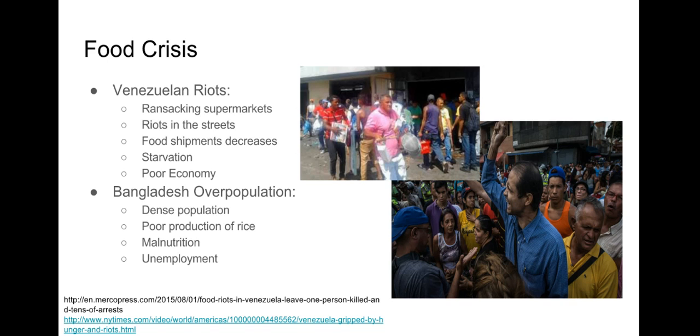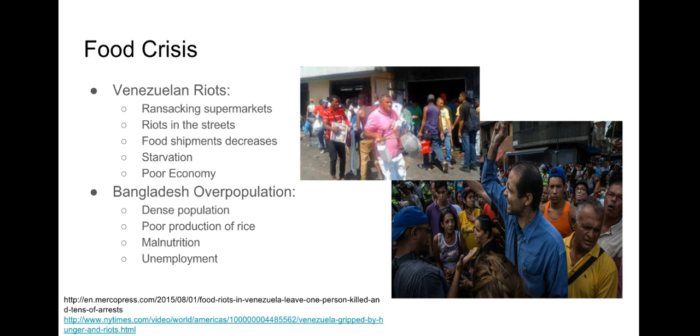Venezuela and Bangladesh have been struggling with this crisis of lack of food for many years, and it seems it will never end. Both countries have poor economies, resulting in the government's lack of money for food. That is contributing to the scarce amount of food in these countries. Many riots have broken out all over Venezuela as the locals try to get a hold of the little food they can get. Riots usually consist of ransacking supermarkets, food truck deliveries, bakeries, and food carts.